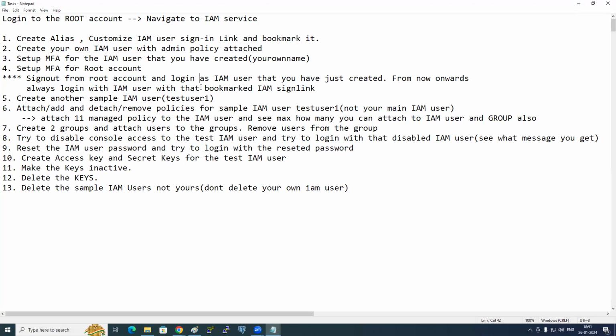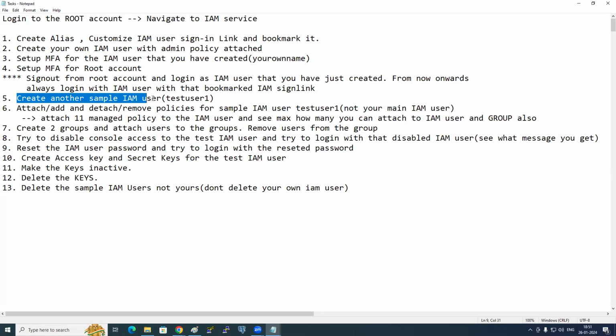And by the way, guys, in one of my previous batches, I told them, don't use the root account. So that fellow, what he did, sir, you are telling all the time, don't use the root account. What he did was he deleted the root account. And then he came next to me and said, sir, I'm not able to log into the IAM user. The root account should be there, but you don't log in with it. Log in with only the IAM user. If the root account is not there, the IAM account will be there? No, it is a child of the root user. So always log in with the IAM user.